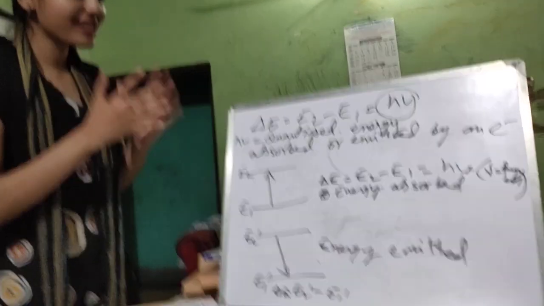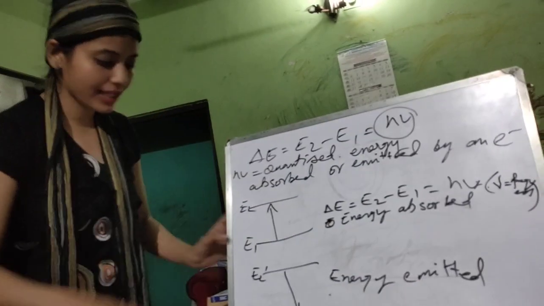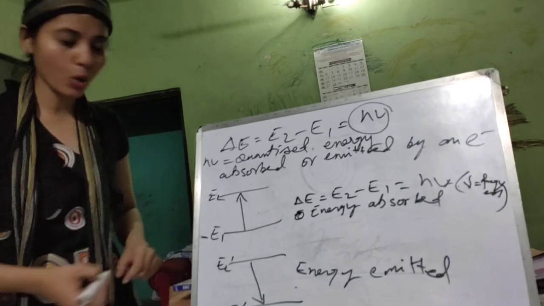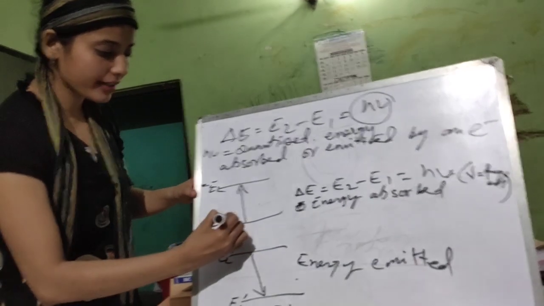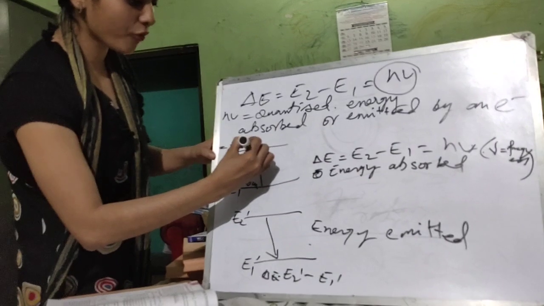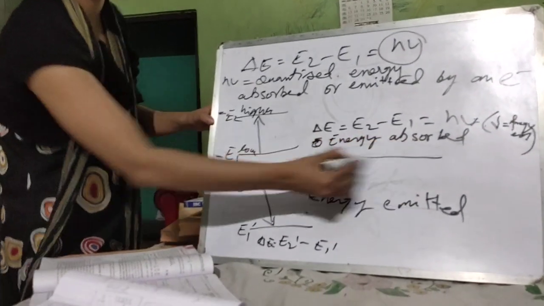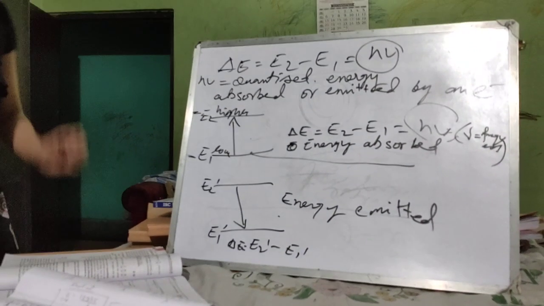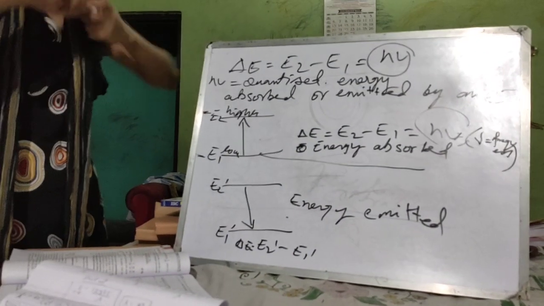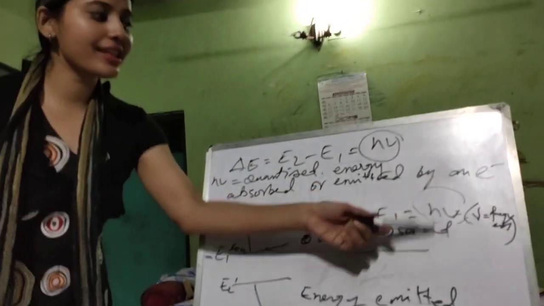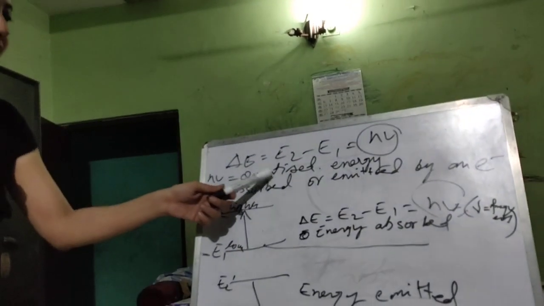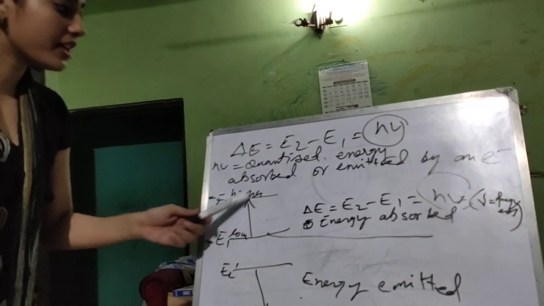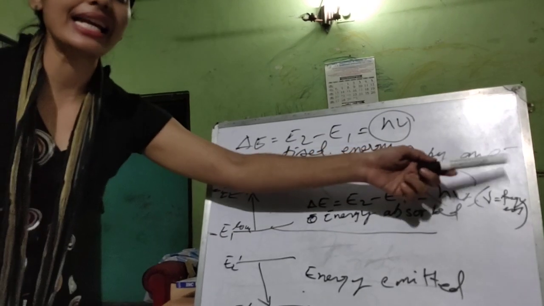When this transition takes place from a lower energy level, E1, to a higher energy level, E2, then obviously it would absorb energy, and numerically its value is going to be h mu, where h is Planck's constant and mu is the frequency. And it is quantized, as I have already written here: quantized energy which is absorbed or emitted by an electron.